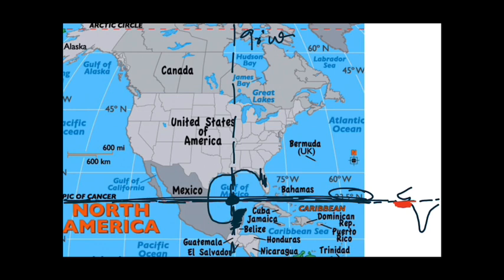So let us know about the lakes of Canada. As you can see over here, this is Canada, and these are the lakes. Are you able to see these lakes? So one thing we can see from here is this longitude, 90 degree west. If we compare from this longitude, all the lakes of Canada lie to the west of this longitude of 90 degree west.